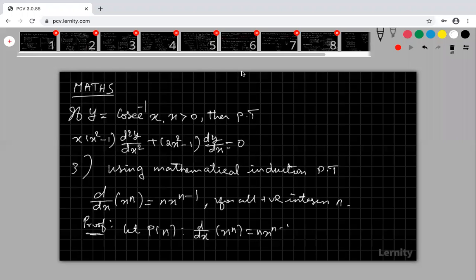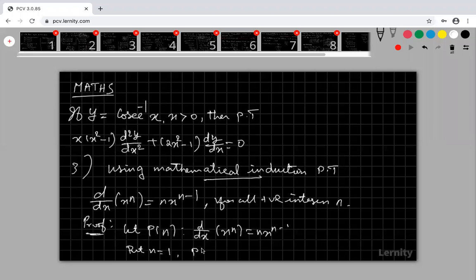Okay, Kirtana Lakshmi, you want the fifth sum. Okay, we will discuss. So now look at that. Using mathematical induction, first of all let d by dx of x power n equal to n into x power n minus 1 be p of n. Now put n is equal to 1.